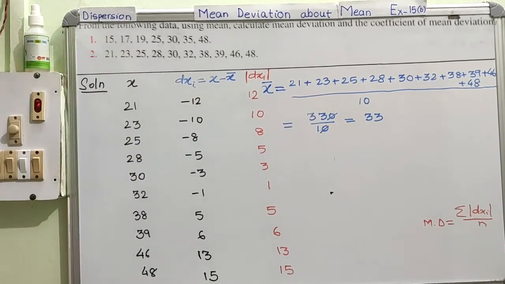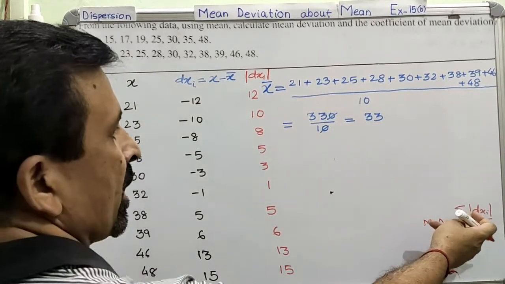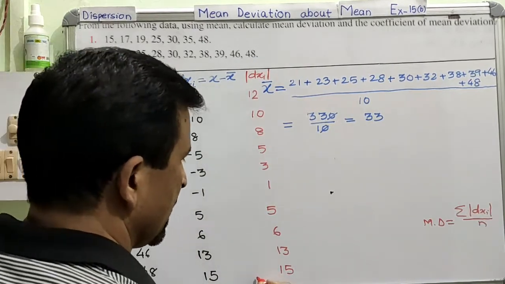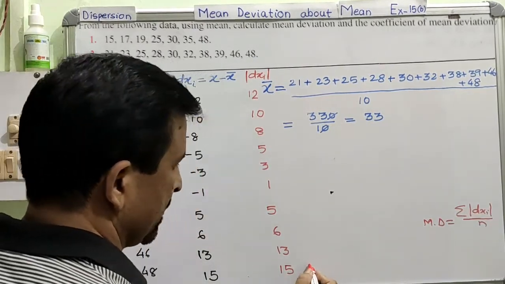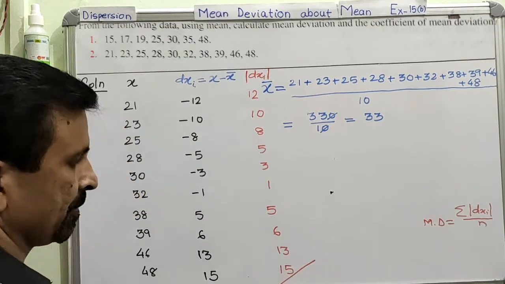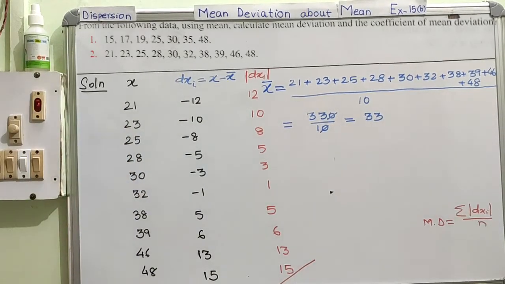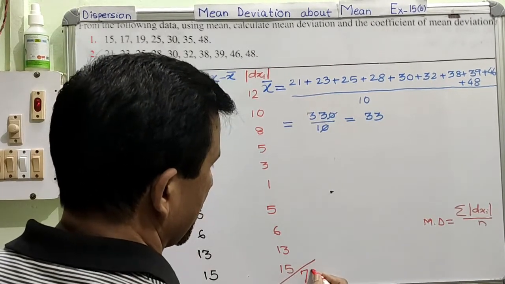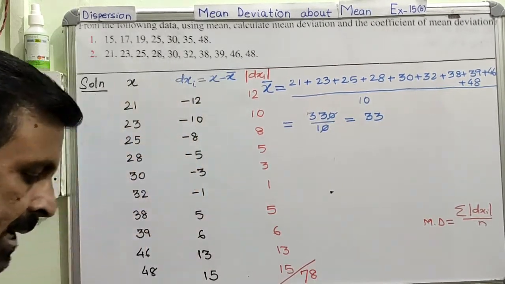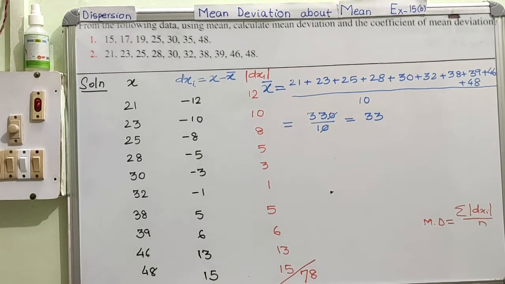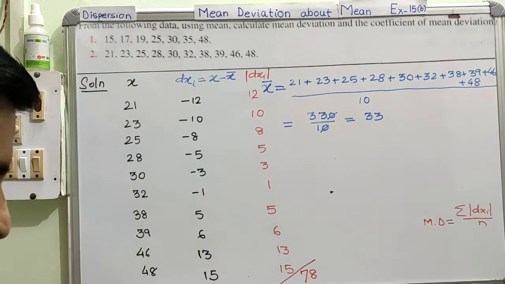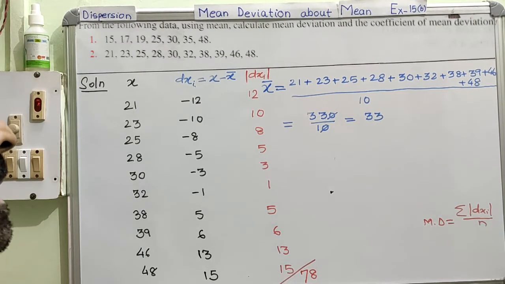Is this very clear? Now, for the formula, what you need is the sum of all these deviations, right? So let us find the sum of all the deviations. I will write here: sum of all the deviations. When you add all these numbers, the sum is coming as 78. Am I understood?